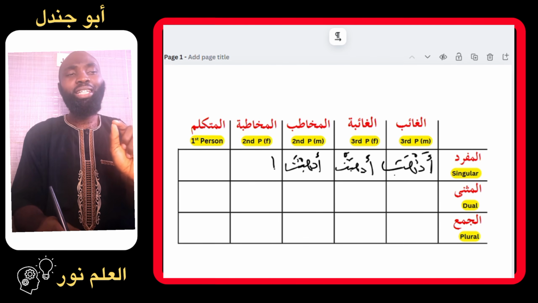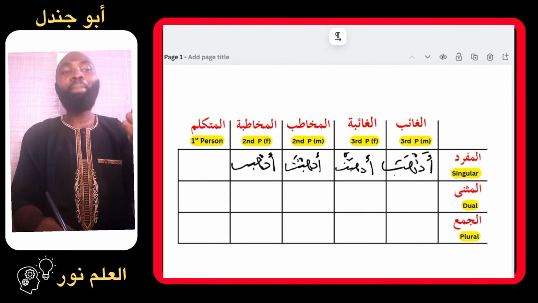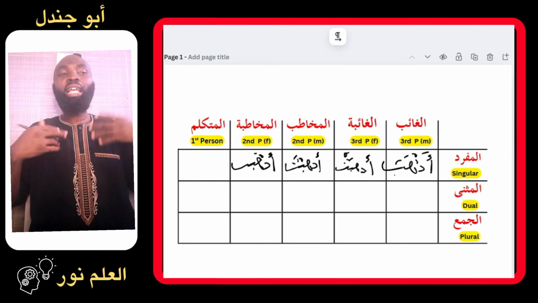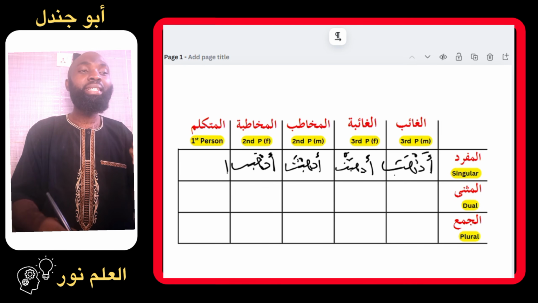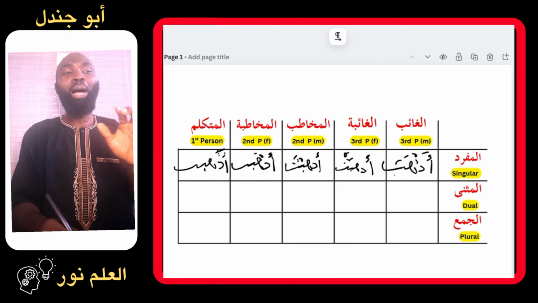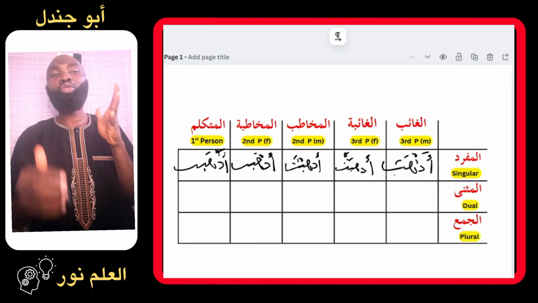If it is for the second person female, it will be adhabti. I can say adhabti Fatima, you made Fatima to go. If I want to say I made someone to go, I would simply say adhabtu, I made something to go. Adhabtuhu, I made him to go. So the formation of the past tense verbs will be the same.